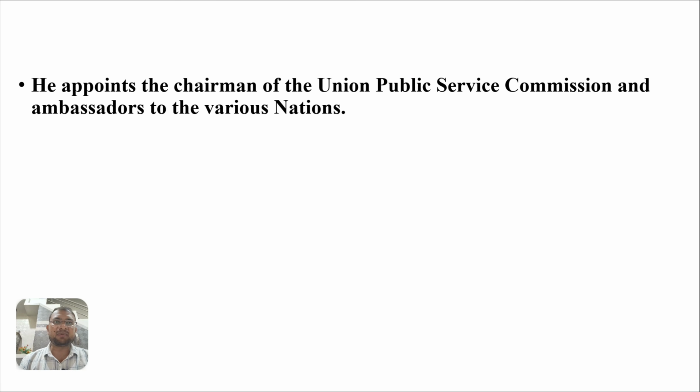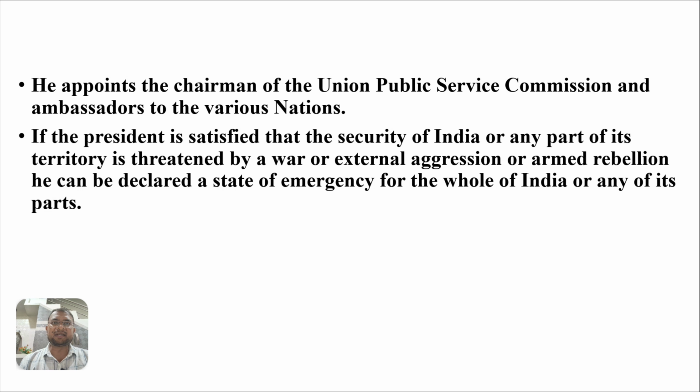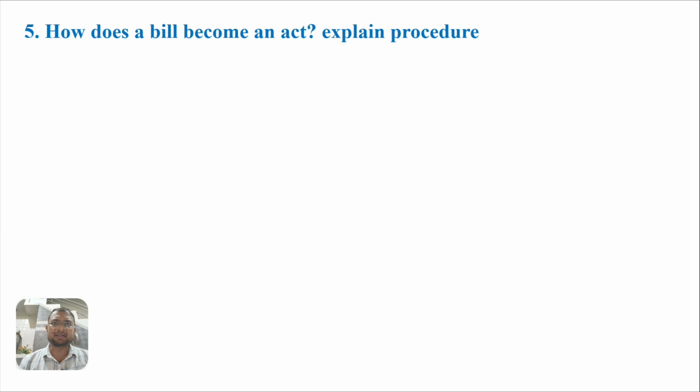He also appoints the chairman of the Union Public Service Commission (UPSC), and ambassadors of various nations are appointed by the president. If the president is satisfied that the security of India or any part of its territory is threatened by war, external aggression or armed rebellion, he can declare a state of emergency for the whole of India or any part. So the president has the power to declare emergency: financial emergency, constitutional emergency, and national emergency. National emergency is declared when there is war or external aggression.